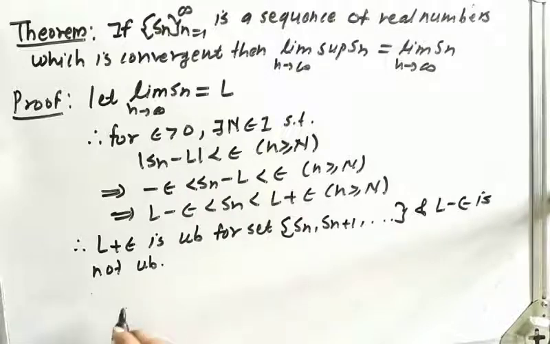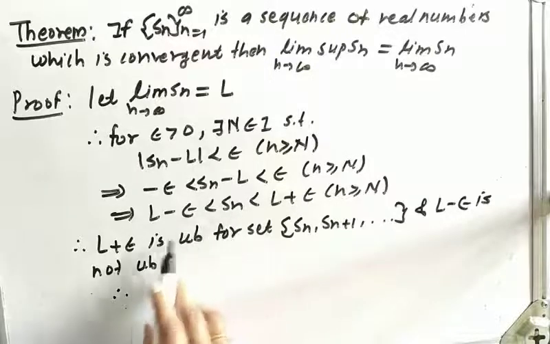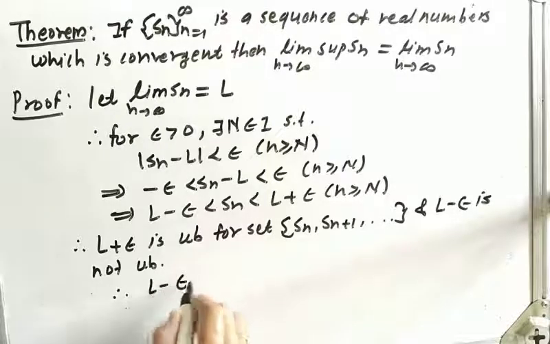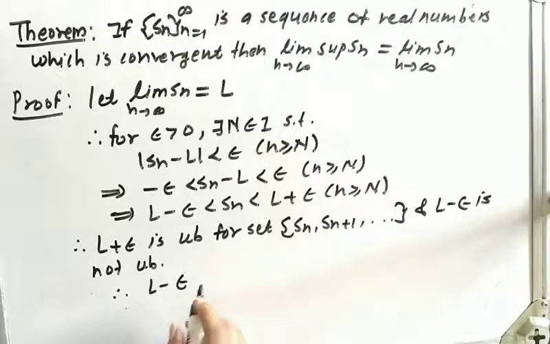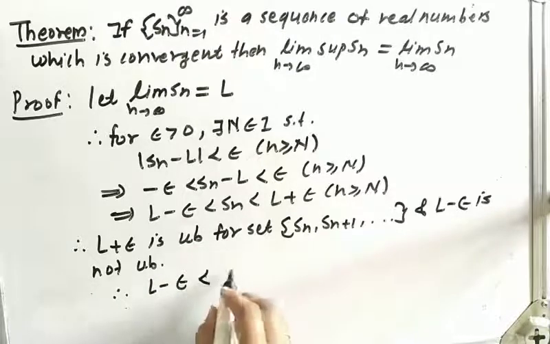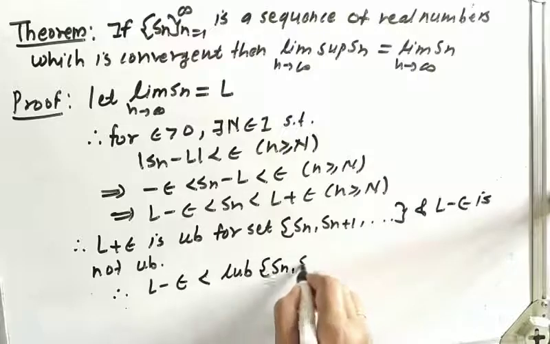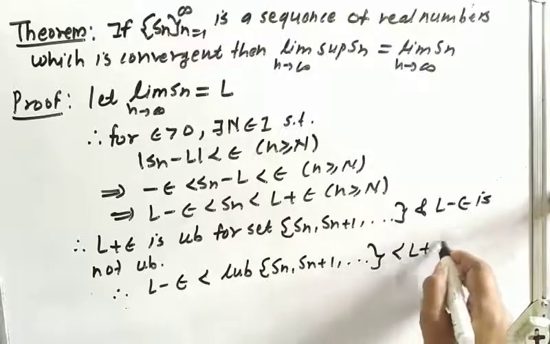Therefore we keep this L minus epsilon as it is. Now let us take the least upper bound. So L minus epsilon is strictly less than the least upper bound of the set Sn plus 1, less than L plus epsilon.